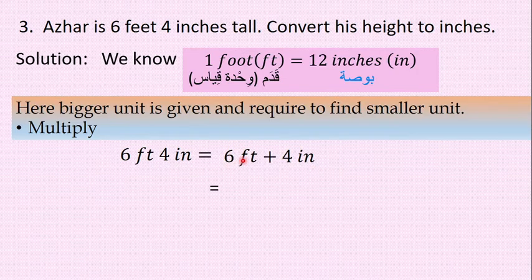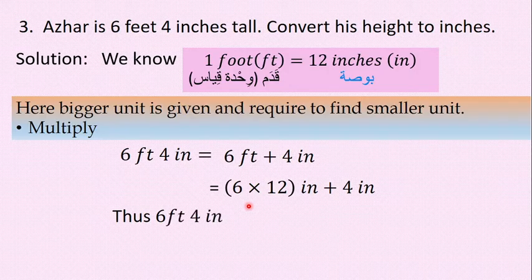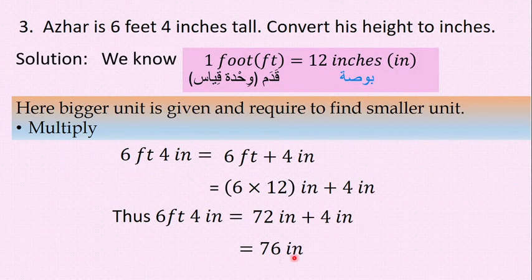Convert this feet to inches. 6 into 12. This 12 you have to multiply. 6 into 12 inches plus 4 inches. 6 into 12 is 72. So 6 feet 4 inches is equal to 72 inches plus 4 inches. Both are in the same unit, so 72 inches plus 4 inches is equal to 76 inches. So 6 feet 4 inches is equal to 76 inches. Hope you are understanding. So last question, concentrate.